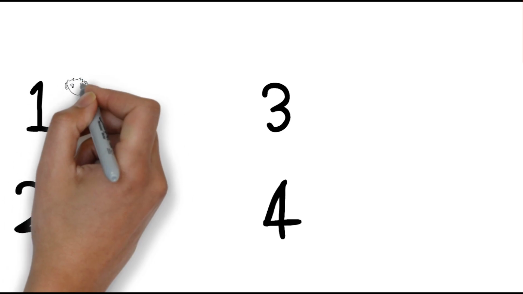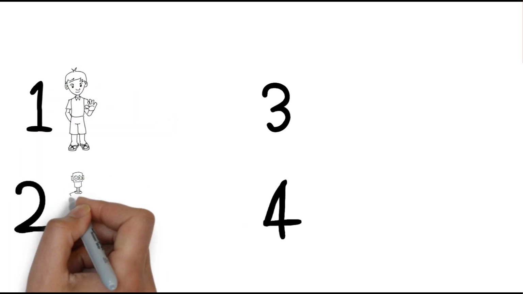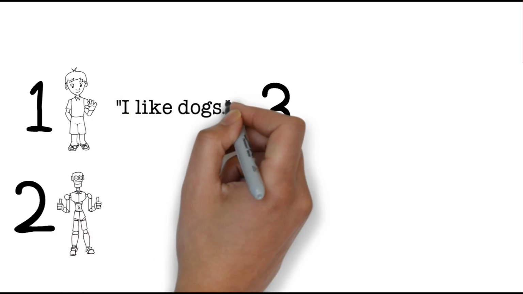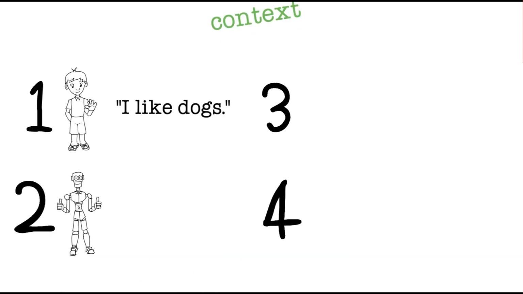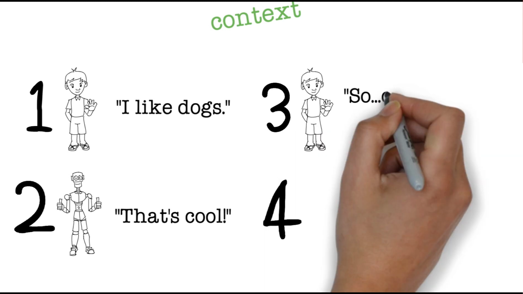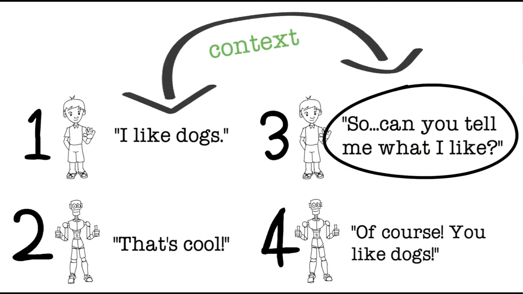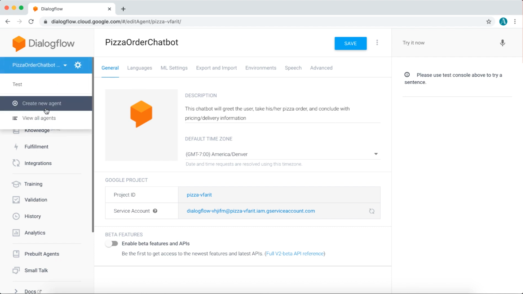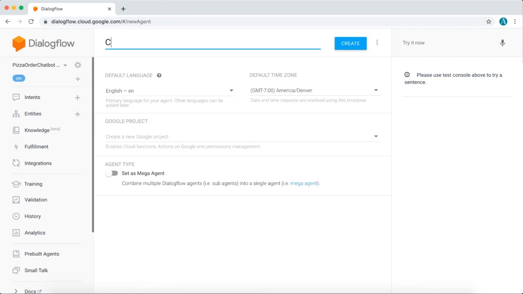So we're going to start off by simulating a back and forth conversation between a person who likes dogs and a bot. The person first tells the bot that he likes dogs, which sets the context for the bot so that when the person asks the bot to state what he likes, the bot is able to remember that the person likes dogs. So the first step to building a bot on Dialogflow is creating an agent, as you may recall from the last video. Let's name this agent ContextBot.